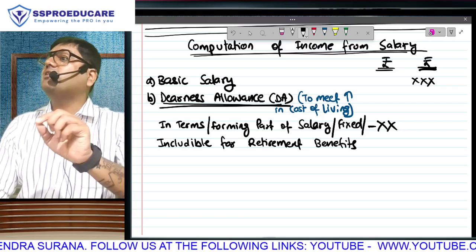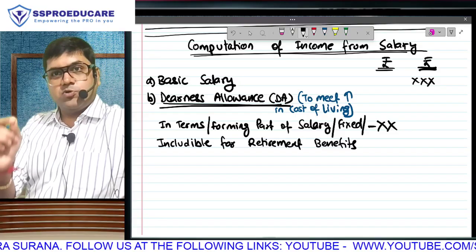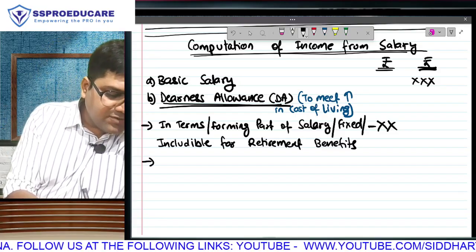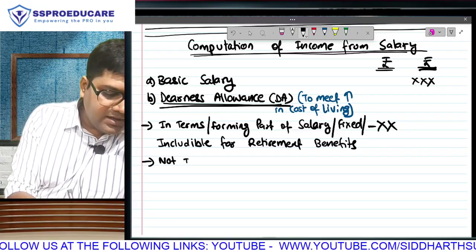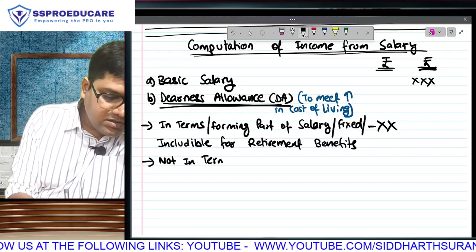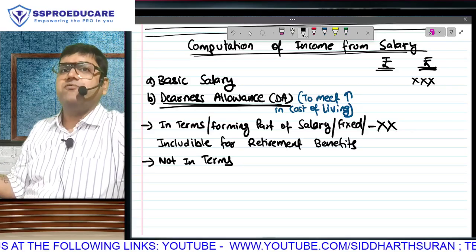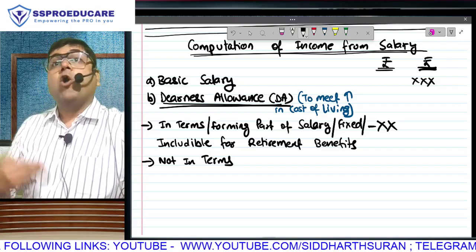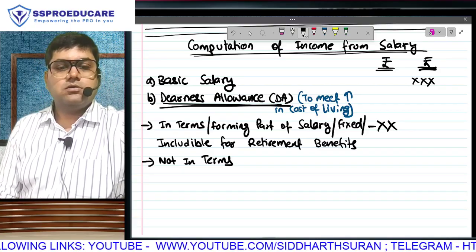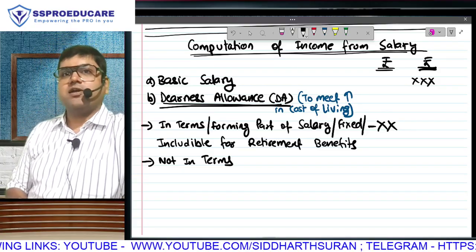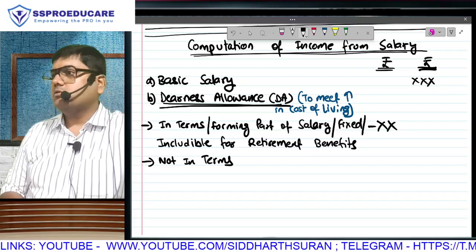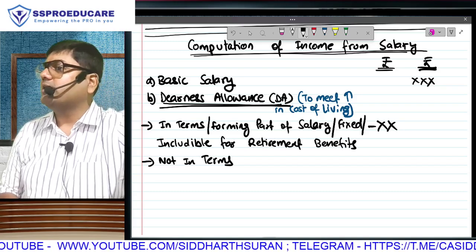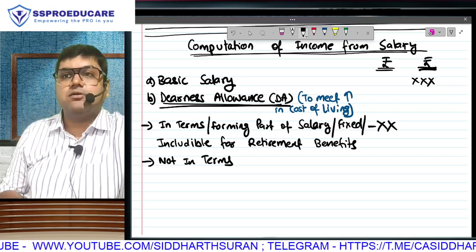That's the first DA. What is that DA technically called? From today we will use the technical name only. Which name? DA in terms. But of course there is also one more DA, that is DA not in terms. Other names, obviously, not forming part of basic salary, not fixed from day one, not included for your retirement benefits. Think about it. So when we will calculate your pension at 10% of your salary, it will only be basic salary and DA in terms.